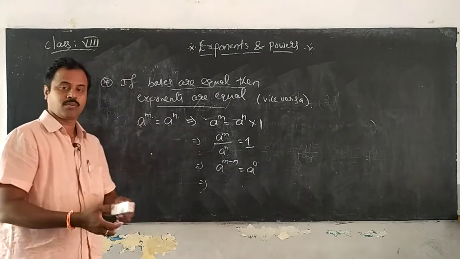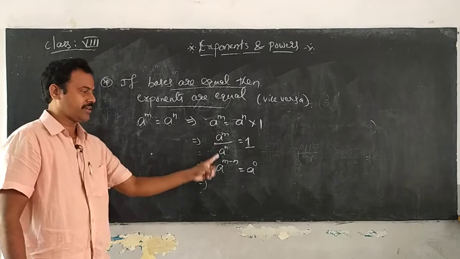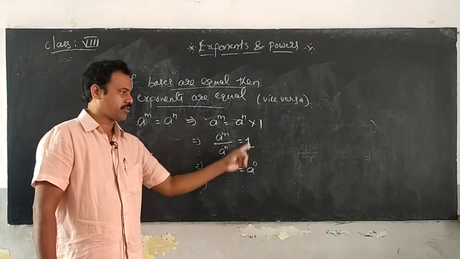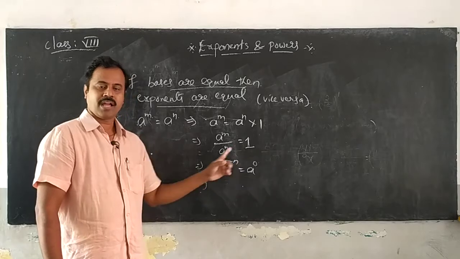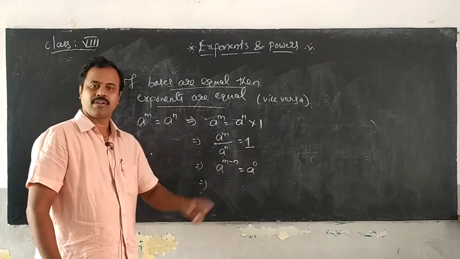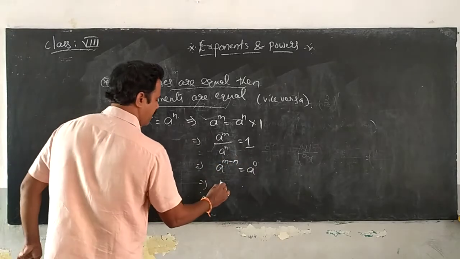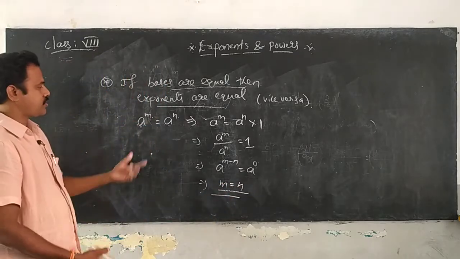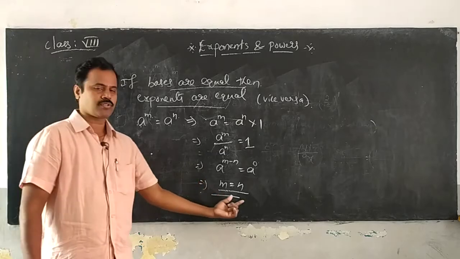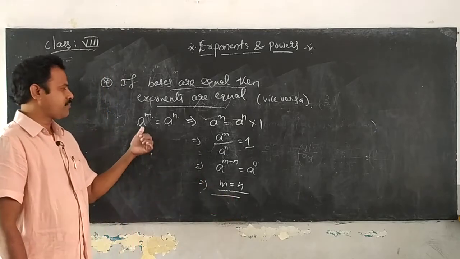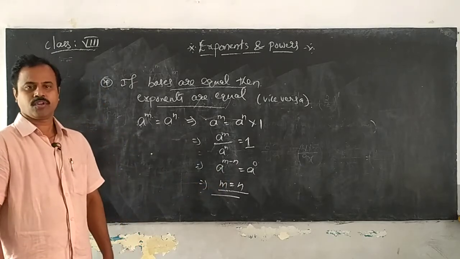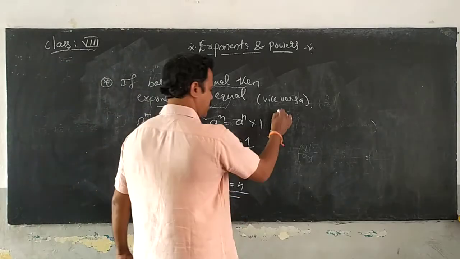You have that rule. 3 rules I told you. A power m by a power n is equal to a power m minus n, isn't it? A power m by a power n is equal to 1 by a power n minus m. And a power m by a power n is equal to 1 when m is equal to n. As the bases are equal, the powers are also equal. A power m is equal to a power n implies m is equal to n. Okay, this is most important to us, Nana.